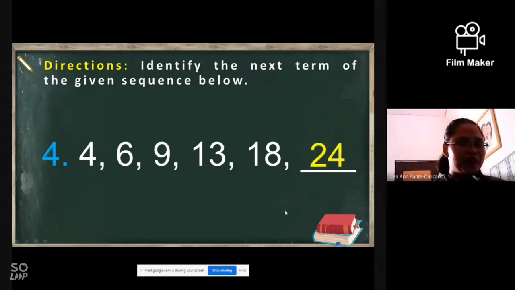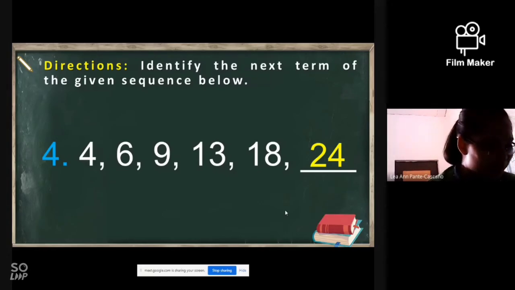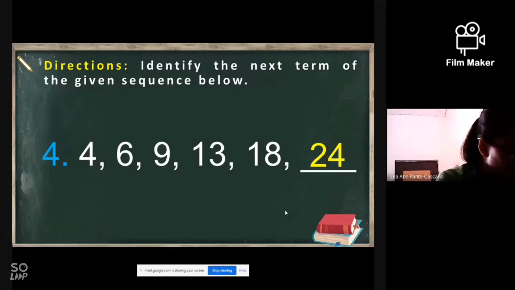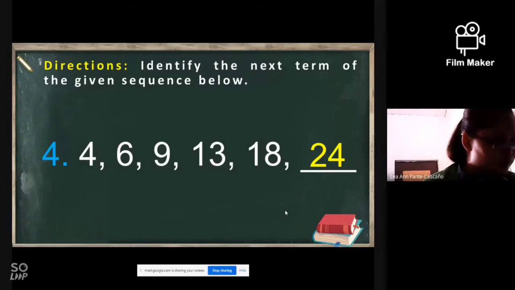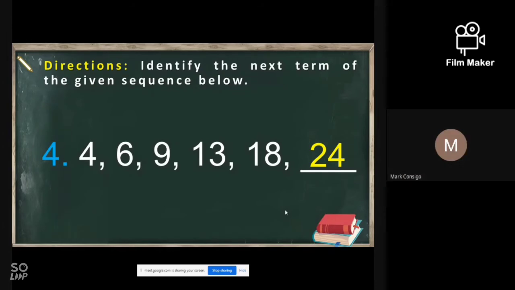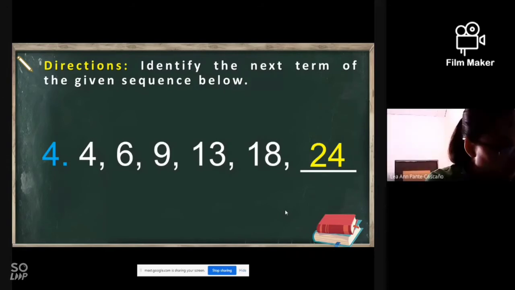Very good. Why is it 24, CJ? Mahina ba yung signal ni CJ? Nahirapan siya sa signal. Yes po, nakita ko yung sagot ni CJ. Tama po, 24. Paki-reply nga po, CJ, bakit po 24? Hindi ka po namin naririnig.